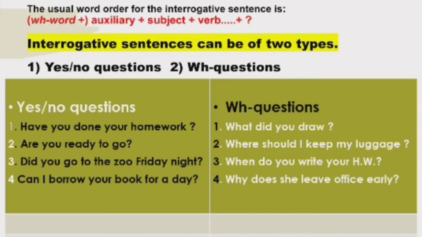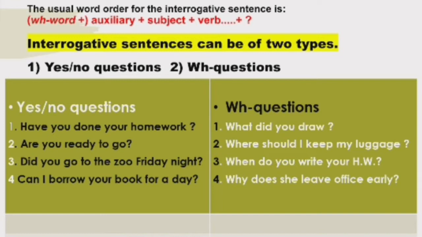The first type of question, the yes-no type, tells us just whether the given information is correct or not. It gives the answer in yes or no. Whereas the second type of interrogative sentence is WH questions. Okay, so now let us understand a few common things in both types of sentences.